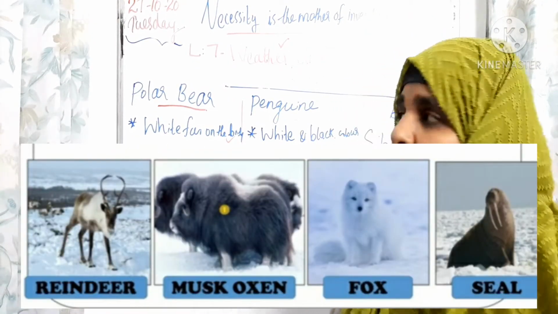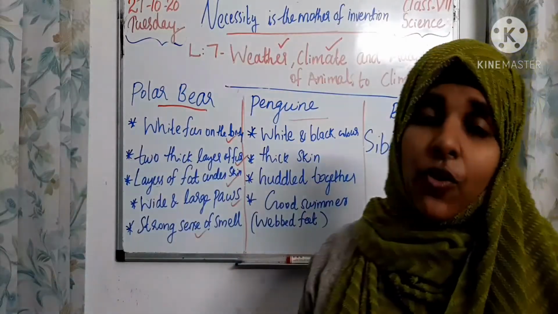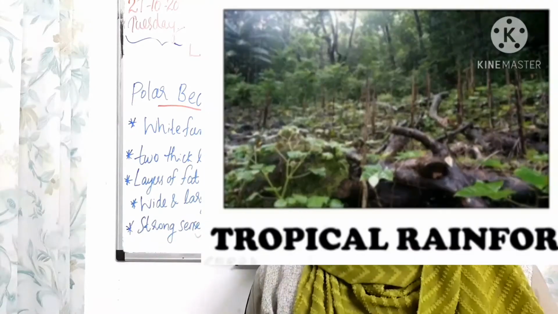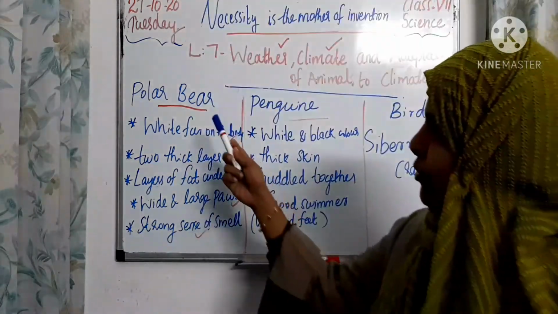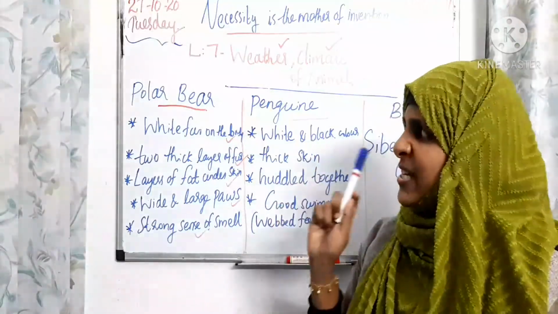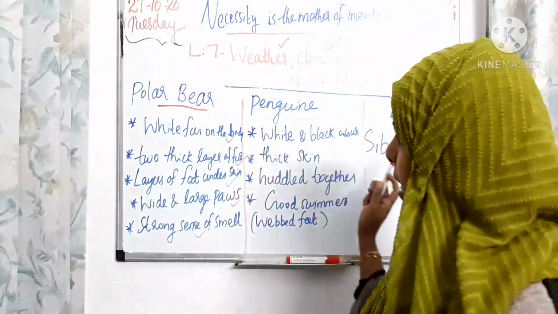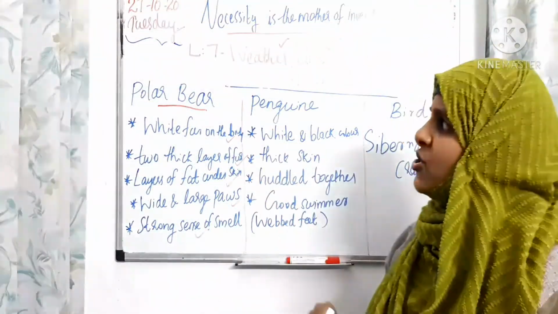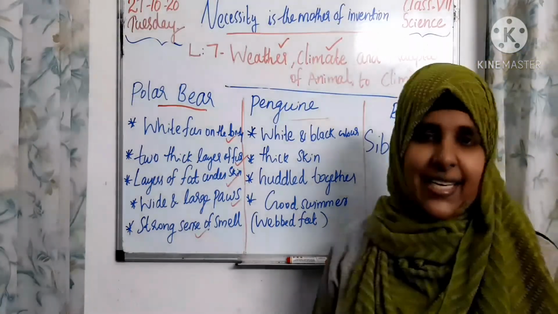Okay, so in our next class we are going to learn about adaptation in the tropical rainforest. I hope you all understand this topic. So you just memorize the differences and similarities of adaptation in the polar bear and penguin. So we can meet in our next class. Thank you.